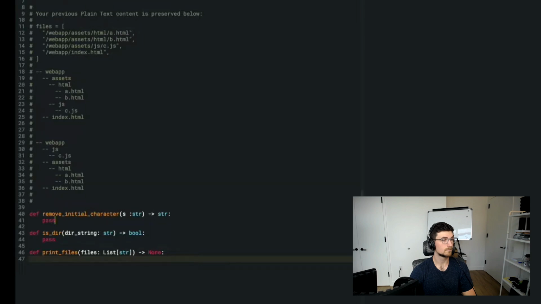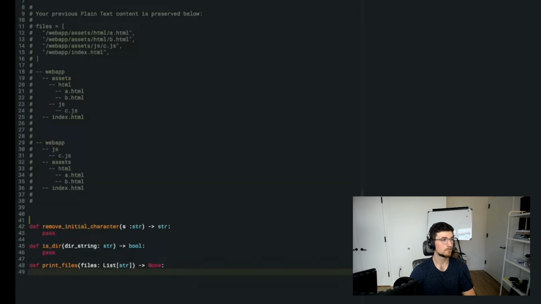So essentially, what's going on here is every line that I come across, I need to print a list of things that end up being a file. So if I look at the first thing that says web app JS c.js, can you see that highlighting that I've done there? Yeah, okay. So I can see that as one thing.